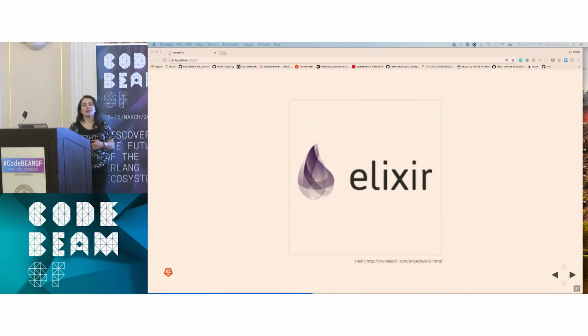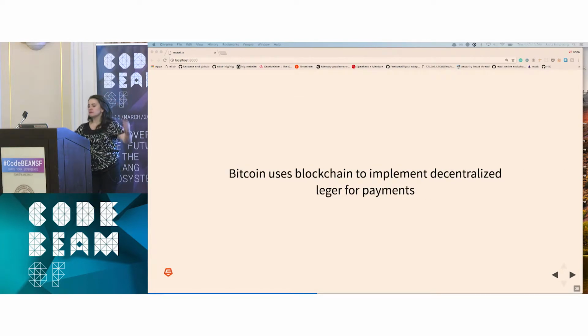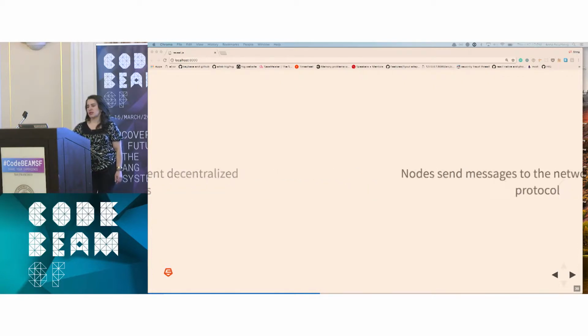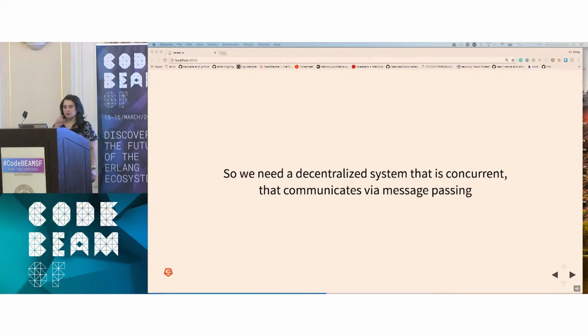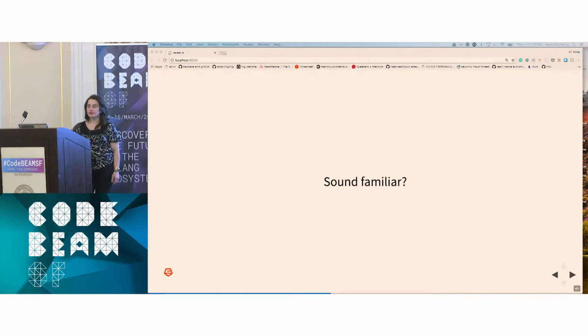So why Elixir? Or why think about building a version of this in Elixir? Well, Bitcoin uses the blockchain to implement a decentralized ledger for payments. Nodes are sending messages using the gossip protocol. So we need a decentralized system, it's concurrent, and communicates via message passing. So to many of you, this might sound familiar.